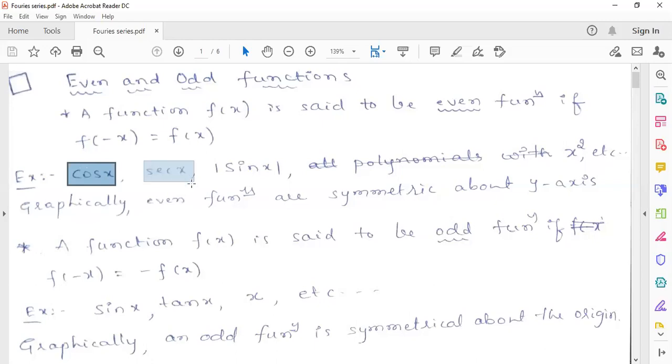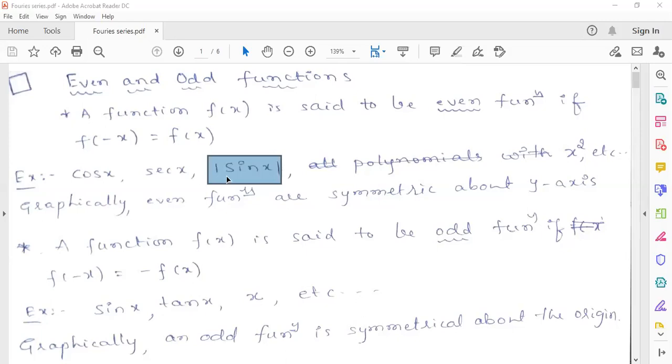The second is the reciprocal of the cos function, that is secant, so definitely it will be an even function only. And then modulus of sin x. What is the sine of minus x? Minus sin x. But with the modulus it will become plus only. So modulus of sin x will become the same once again. All modulus functions are even functions only.